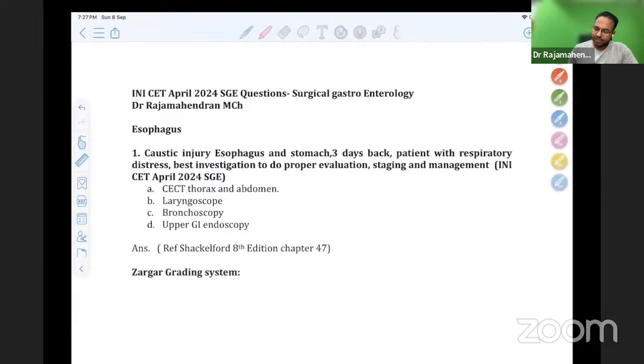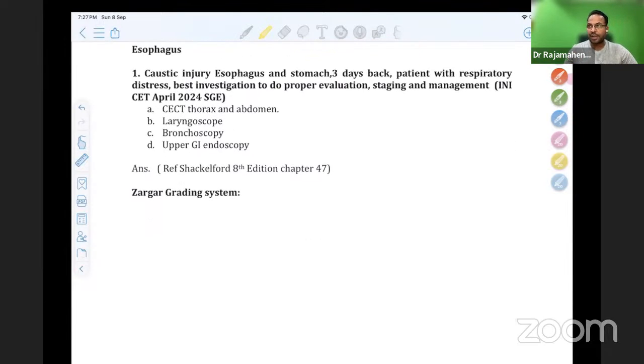One thing I can say is that this is the most demanded specialty in INI. In INI SS, if you see, the most demanded exam paper is surgical gastro. And usually there will be no repeat of questions. This I want to tell you always, because many times students think there will be so many repeat questions. But we have never seen repeat questions in any of the past 3 years. The concepts may repeat, but there is no ditto repeat question, no ditto repeat choices. And all the questions we see in this exam are only from Shackelford and Sabiston. Recently, we are not seeing Bailey questions much either, but most of the questions are from Shackelford and Sabiston.